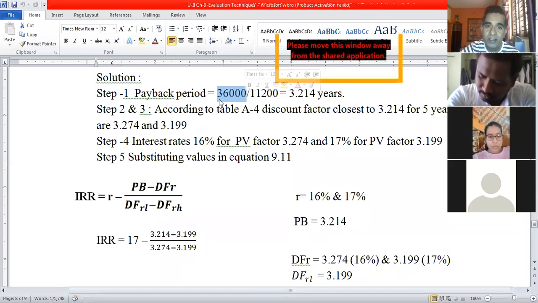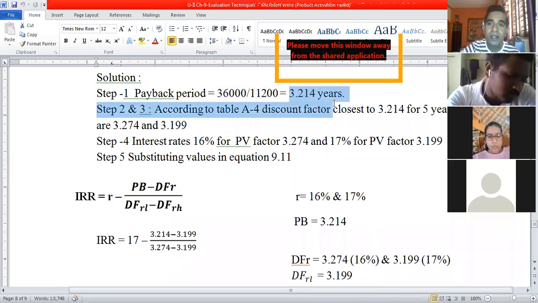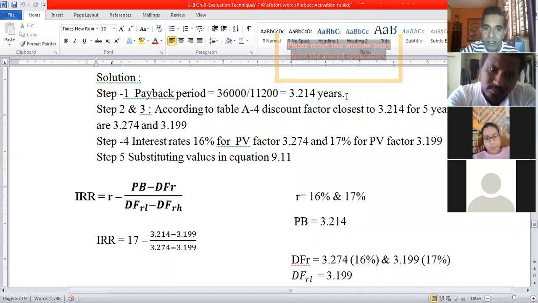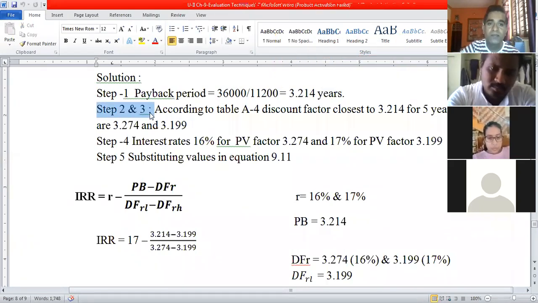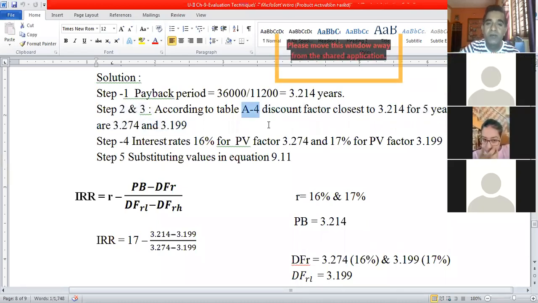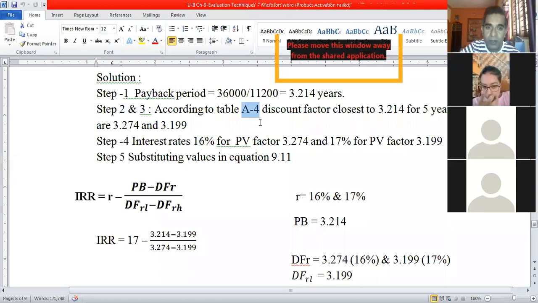In the same way, in this example, the initial investment or total cash outflow is 36,000 rupees, which we divide by the annuity amount to determine the payback period, which is 3.214 years. So step 1 is complete. Steps 2 and 3 we are going to consider together. As it is a case of annuity, we are going to consider table A4, present value of an annuity.